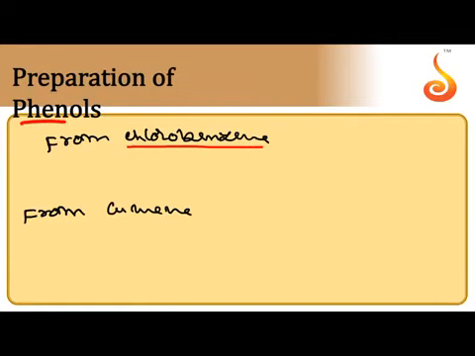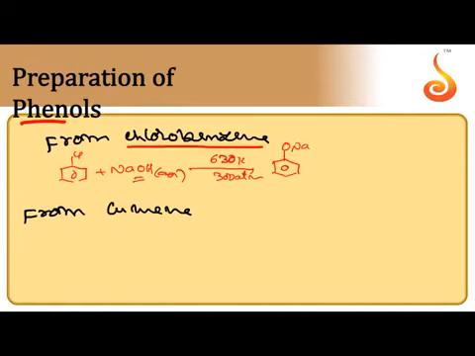Preparation of phenols from chlorobenzene. This is also called Dow's process. When chlorobenzene is subjected to drastic conditions and heated with aqueous sodium hydroxide, very high temperature around 630 Kelvin and 300 atmosphere pressure, Cl is replaced with OH, and that OH undergoes neutralization with sodium hydroxide, forming sodium phenoxide.